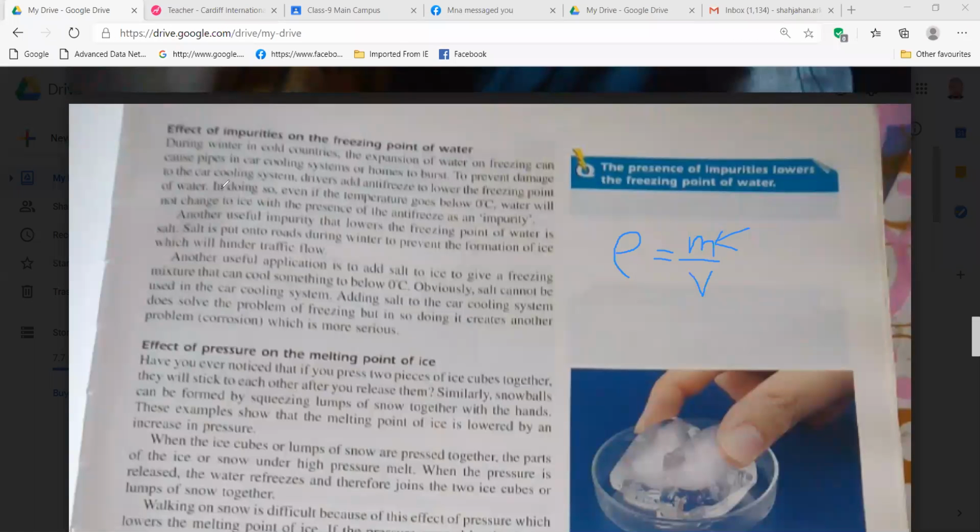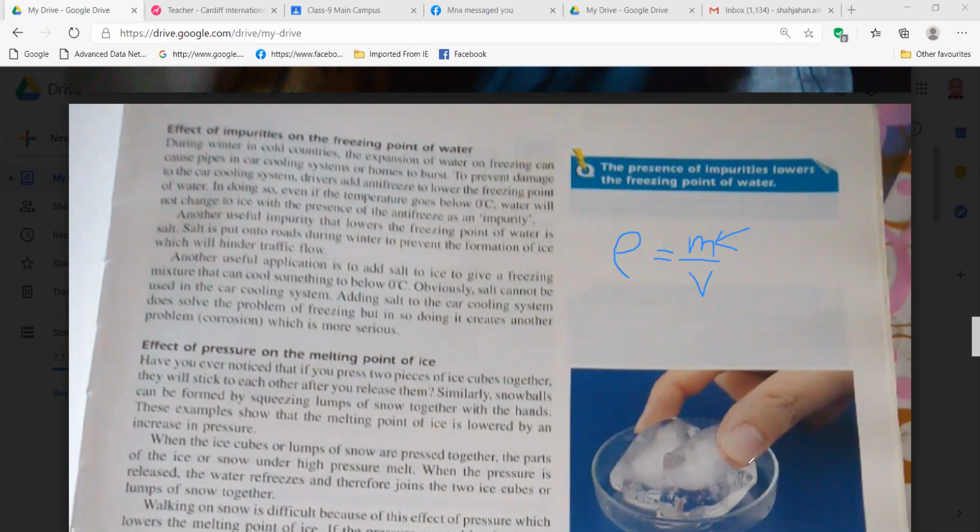In doing so, even if the temperature goes below 0 degrees Celsius, water will not change to ice with the presence of the antifreeze as an impurity. Another useful impurity that lowers the freezing point of water is salt.